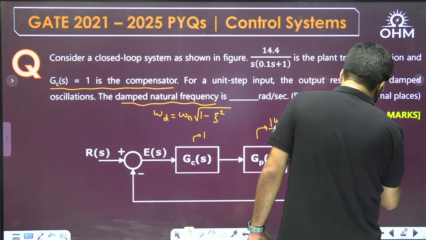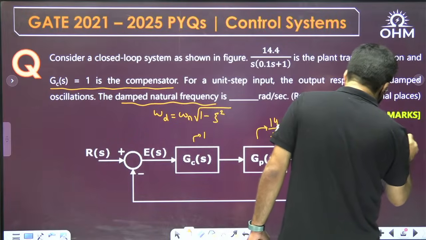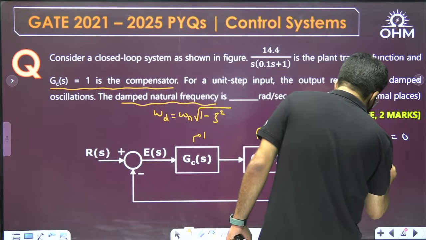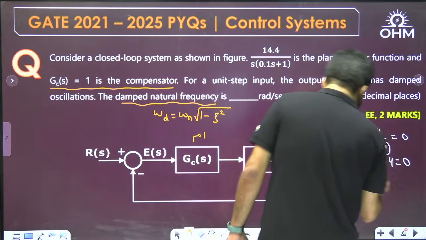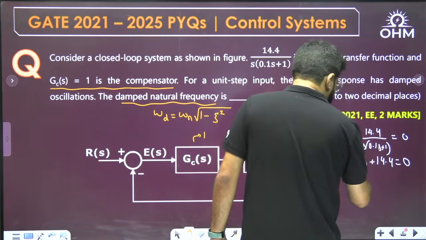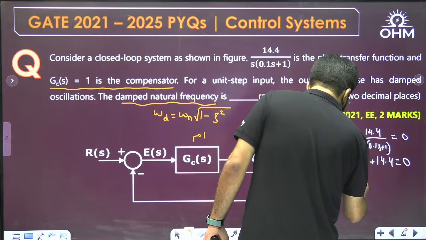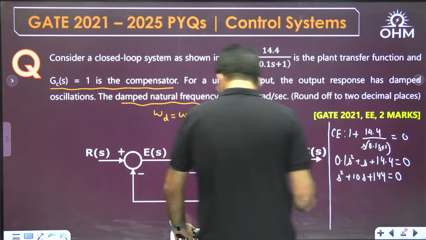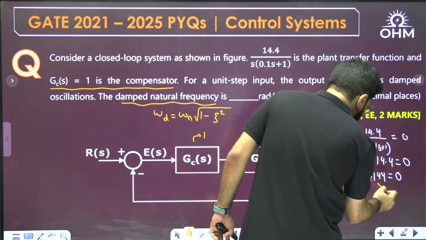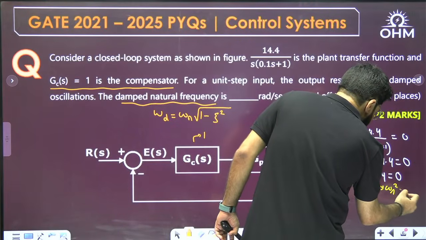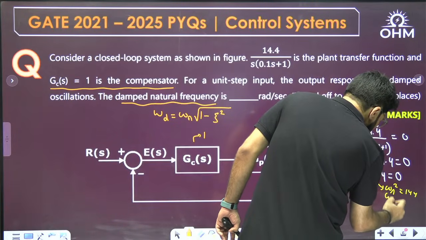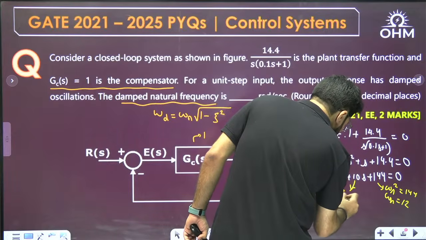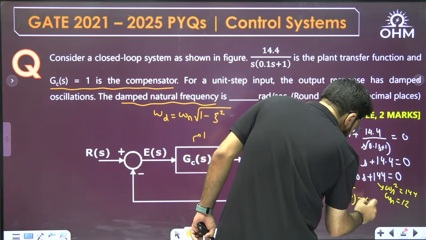0.1 S plus 1 equal to 0. So, simplifying this, you have 0.1 S square plus S plus 14.4 equal to 0. Multiplying by 10 actually, so that I get S square plus 10S plus 144 equal to 0. So, once again, first I will get omega n square is 144. So, what is omega n for the system? It is 12. And then 2 zeta omega n is 12 equal to 10.